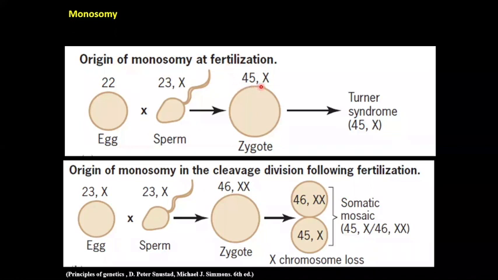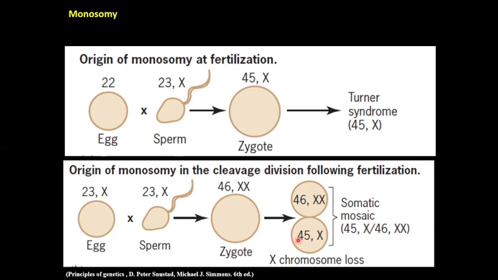This 45,X karyotype indicating Turner syndrome can be produced from an aneuploid gamete which lacks one of the sex chromosomes. Here in this figure, we find the egg does not have one of the sex chromosomes, and when it unites with a normal sperm, the resulting zygote lacks one of the sex chromosomes, and the zygote will produce a Turner individual. Now, one of the most important points is that this loss of one of the X chromosomes can occur even after fertilization, during mitosis.